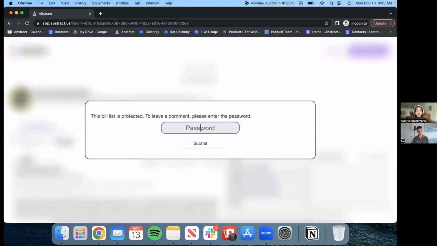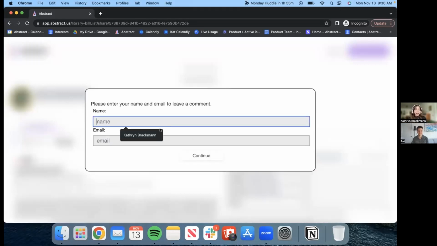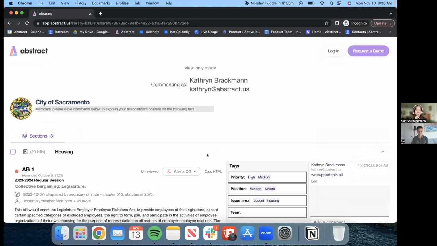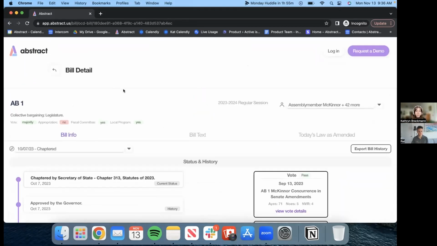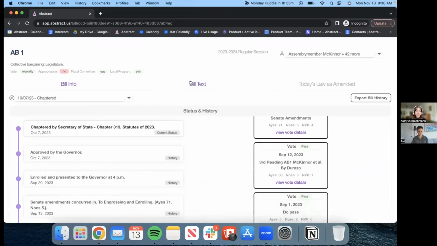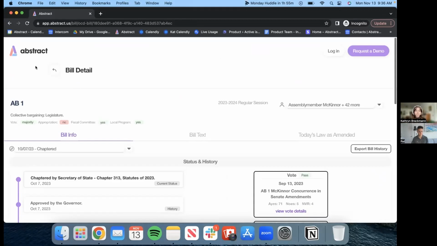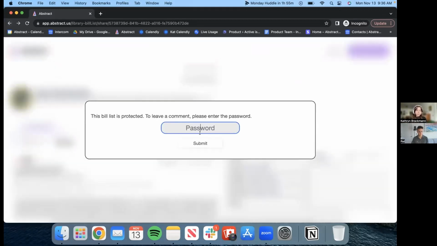I'll open up this incognito tab here to show you what this looks like in practice from somebody without an Abstract workspace. So I simply clicked this link here, and then I'll type in my password, trees, because Sacramento is the city of trees. I'll enter my name and my email, and here we go. I'm here in this view only mode. You can see here that I can see this bill list. It looks a little bit different than it would if you have an Abstract workspace, but you can still see your tags here. I can still click into my bill page here and view the status and history, view bill text, and more, even without an Abstract workspace.